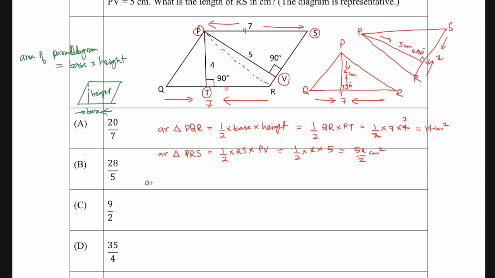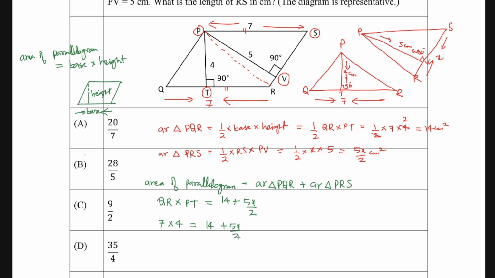Considering that, if I calculate the area of parallelogram, here you can see that the area of parallelogram is the sum of these two triangles, right? If I add triangle PQR and triangle PRS, I will be getting the whole parallelogram. So it will be equal to area of triangle PQR plus area of triangle PRS. Now area of parallelogram, I'll just put the base. Base over here is QR and height over here is PT, and this is going to be equal to 14 plus 5x by 2. The value of QR is 7 and the value of PT is 4, and 14 plus 5x by 2.